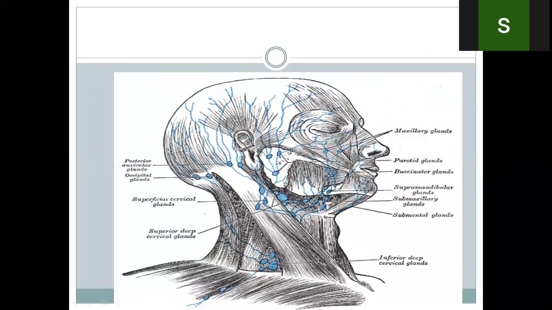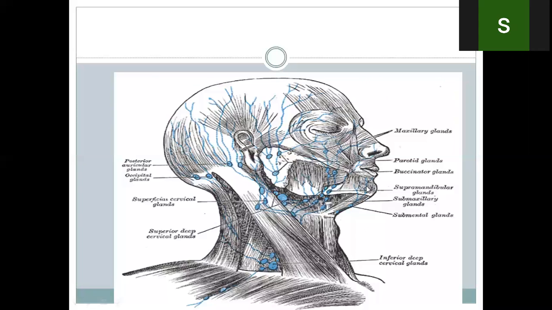These are the buccal nodes, or facial nodes, which are over the buccinator, and they drain the area of the cheek over the buccinator and drain into the submandibular nodes. And the submandibular nodes, which are present in the submandibular triangle over the submandibular gland, drain the area of the forehead, the nose, the medial part of the eyelids, the major area of the cheek, the upper lip, and the lower lip, except the central part of the lower lip, which goes into the submental nodes. The anterior two-thirds of the tongue, except the tip of the tongue, which goes into the submental nodes.